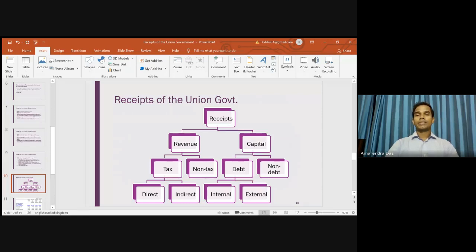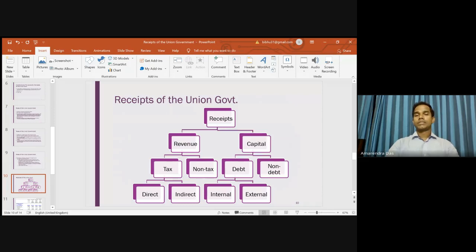Now, revenue receipts are of two types. One is tax receipts and the other is non-tax receipts. Within tax receipts, we have direct tax and indirect tax, which we have already discussed. Now, coming to capital receipts, we have debt capital and non-debt capital. That means basically borrowing and non-borrowing. Within debt capital, we have internal borrowing and external borrowing. And in case of non-debt capital receipts, we basically have the disinvestment proceeds.